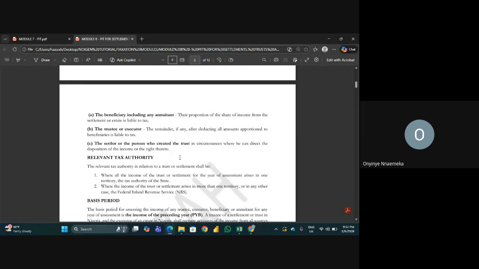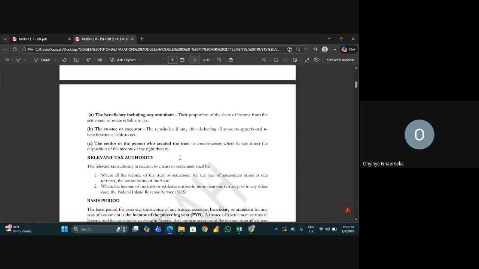For an executor, after you have distributed the will, the man still has something, maybe an ongoing business that will fund, let's say, a foundation. Some people are dead, but their foundation is still running, because it's tied to a particular business. So the stuff that is left after you have given your beneficiary everything that you're supposed to give them is going to be taxed accordingly.